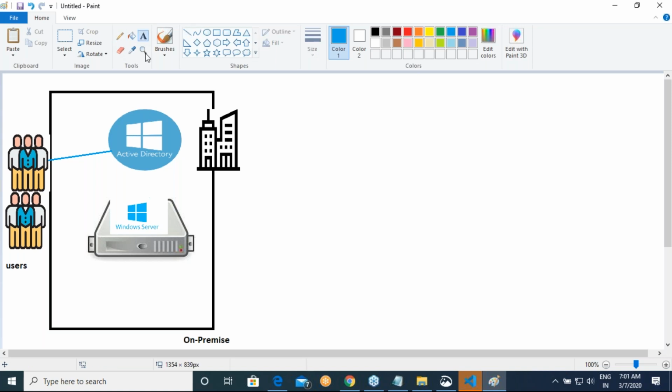Whether they are using laptops or payroll applications, whatever they use in their office, they are basically doing this. This is what happens in 90% of organizations. Now the point is, where will Azure come into play? What is the role of Azure here? Your organization wants the users to have the same benefit of logging in to anything, and they want to host all of this infrastructure on the cloud.